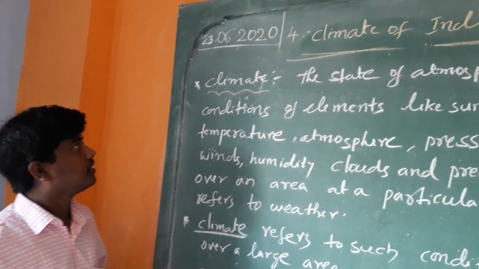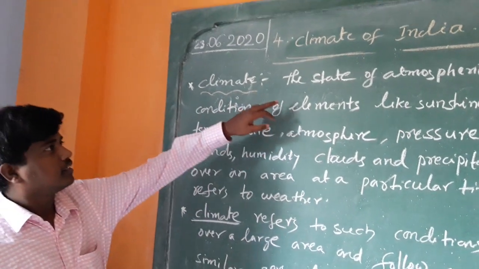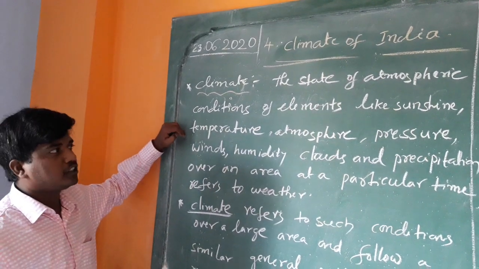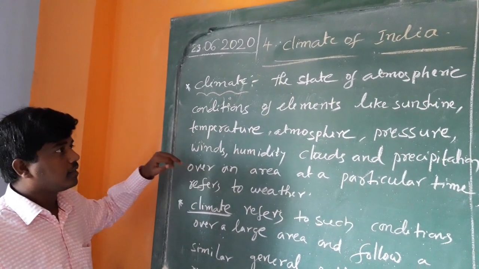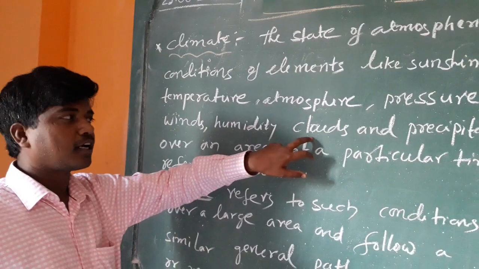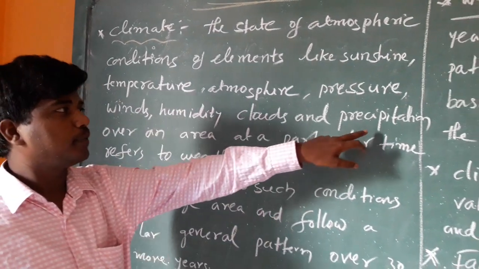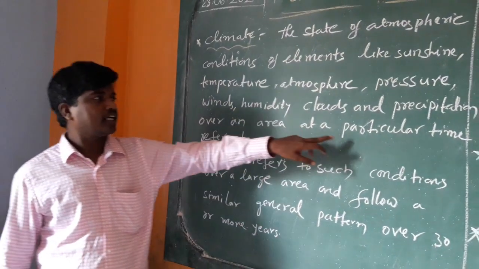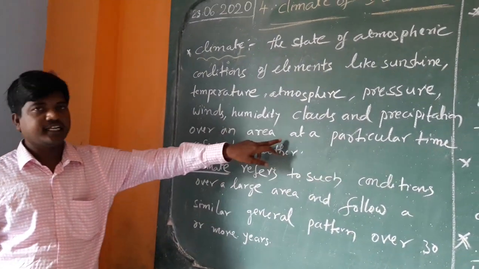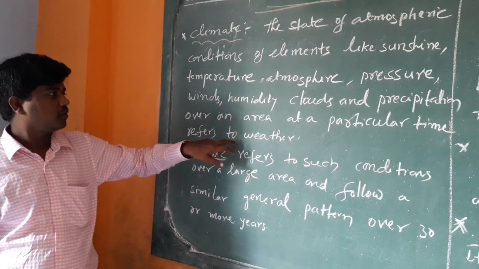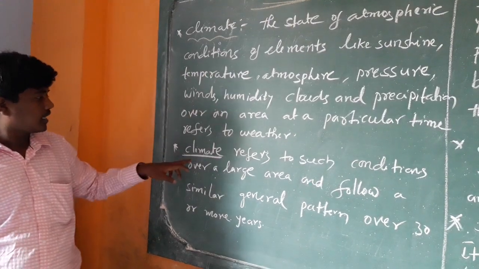Fourth lesson. Climate is the state of the atmosphere: the condition of elements like sunshine, temperature, atmospheric pressure, winds, humidity, clouds, and precipitation over an area at a particular time, for example 30 years or 10 years or 1 year. That refers to weather and climate.